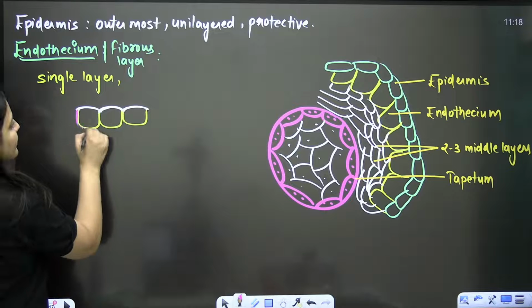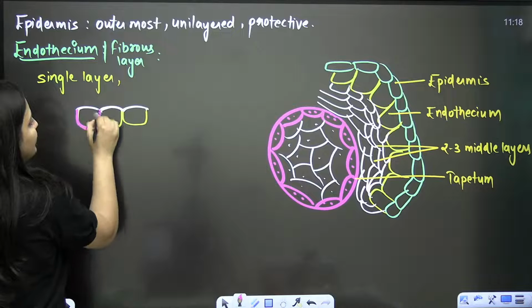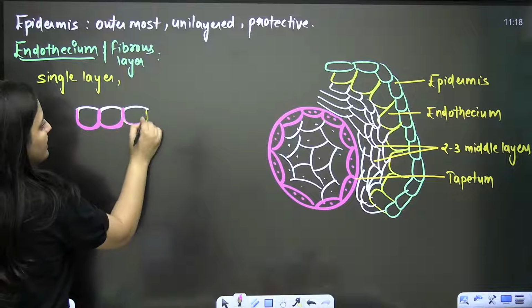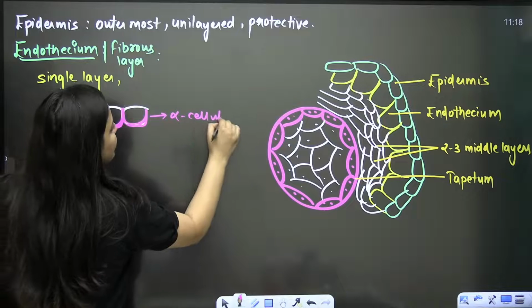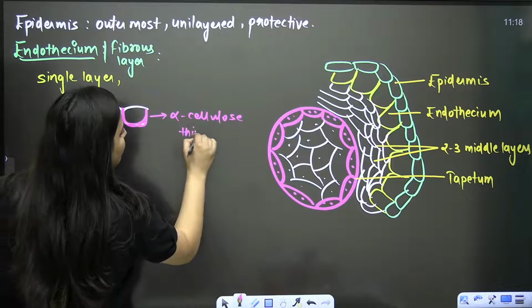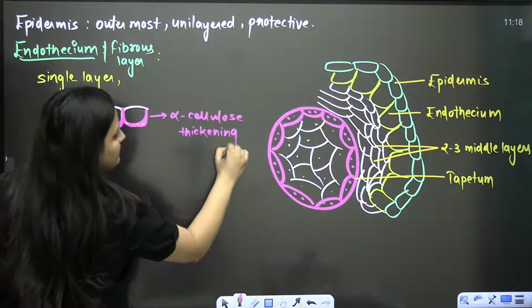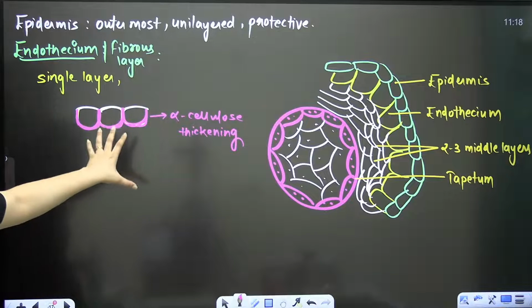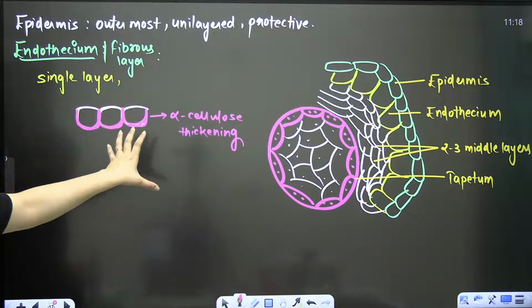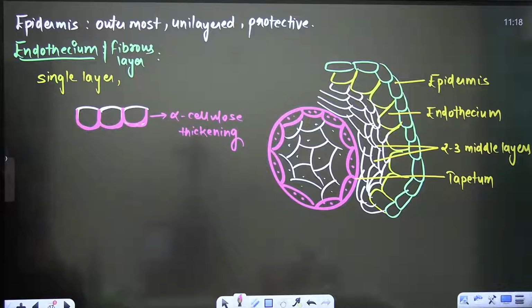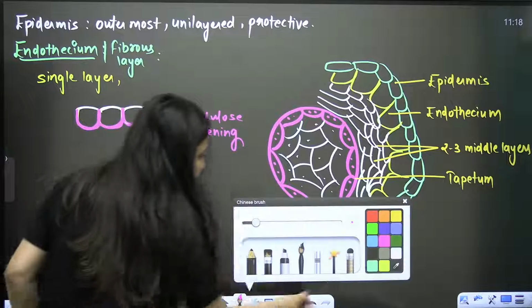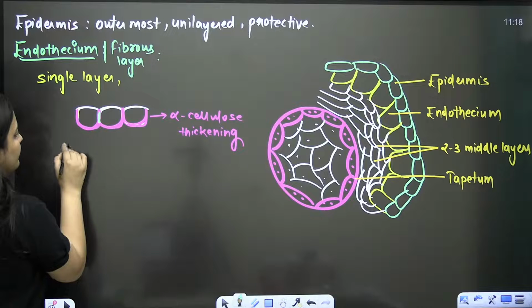But when you talk about its inner layer, see this one, the inner and even the radial wall, they have some alpha cellulose thickenings. They are comparatively thick. The inner and the radial walls are comparatively thick. Why? Because they have the cellulose fibers. Clear, bache? And when you talk about the radial walls here,